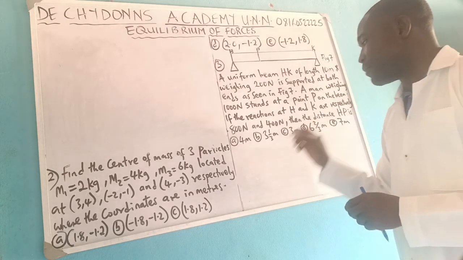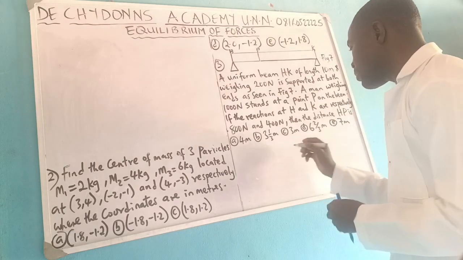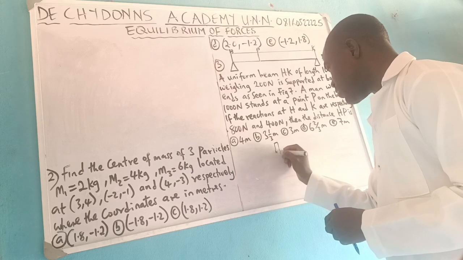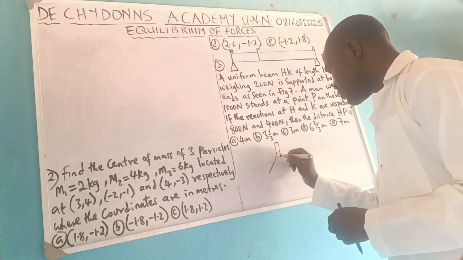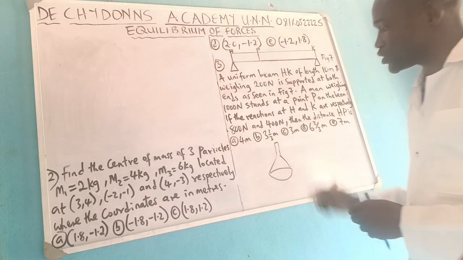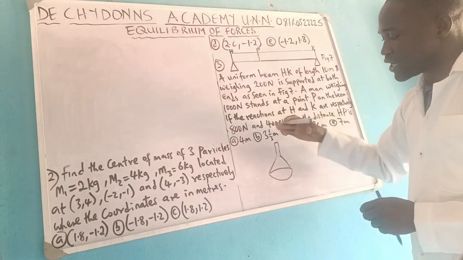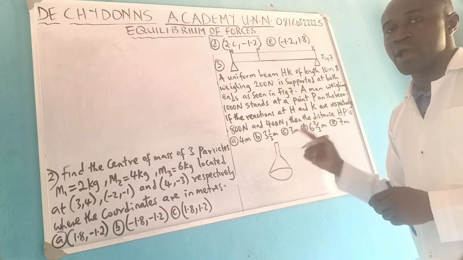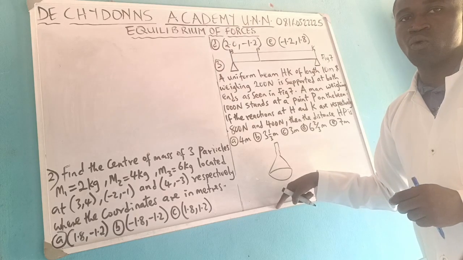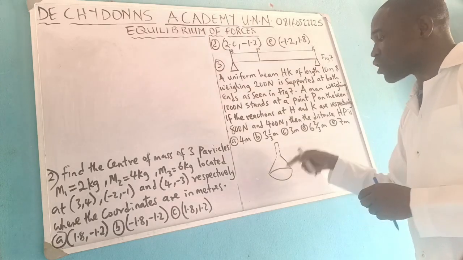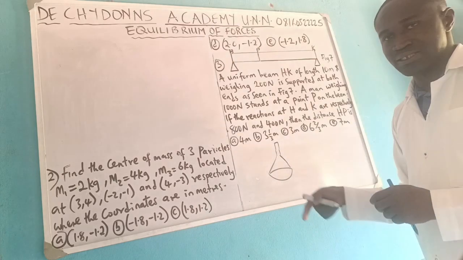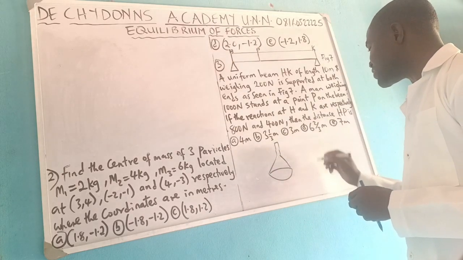Watch what we mean by a body being in stable equilibrium. You have a funnel like this. Let's say your funnel, and look at it, and it's kept this way. When you face your funnel this way, it is called stable equilibrium. That means when you tilt it small, it will return to its original base. That means the center of gravity of it will be located within the base.